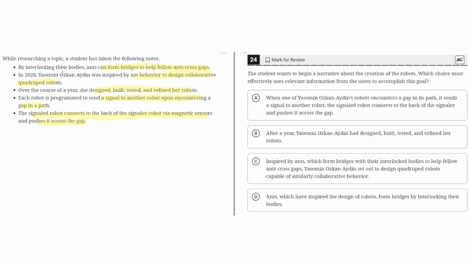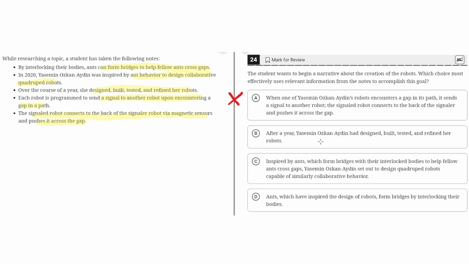include how the scientist was inspired by ant behavior to form bridges to help fellow ants cross gaps. So because this doesn't mention anything about that or how this scientist began building these robots, A is incorrect.